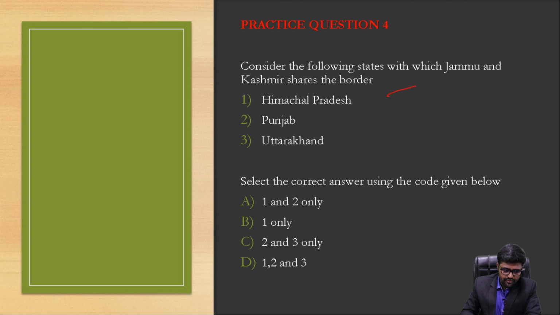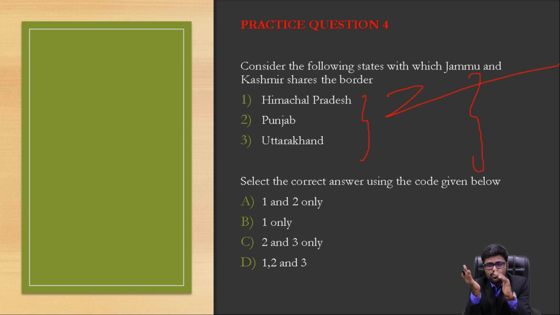Consider the following states with which Jammu and Kashmir shares a border. You can also anticipate the question along these lines. Here 3 states are given. When someone is not clear with the map of Jammu and Kashmir, and thinks that Uttarakhand is also near it, does Uttarakhand touch it or not? No, that's wrong. When you visualize Jammu and Kashmir, you should also see what's below it, what's above it, what's east of it, what's west of it, what states share the boundary, what rivers pass through it, which wildlife sanctuaries and which national parks it has,